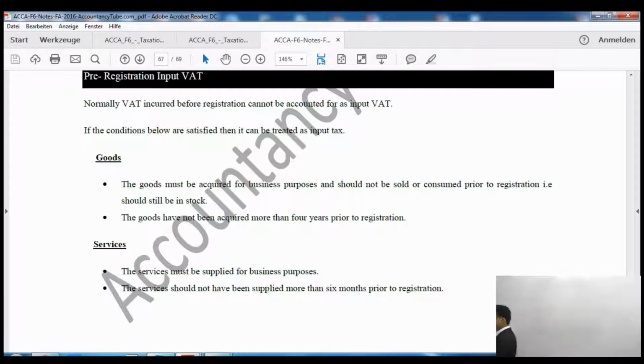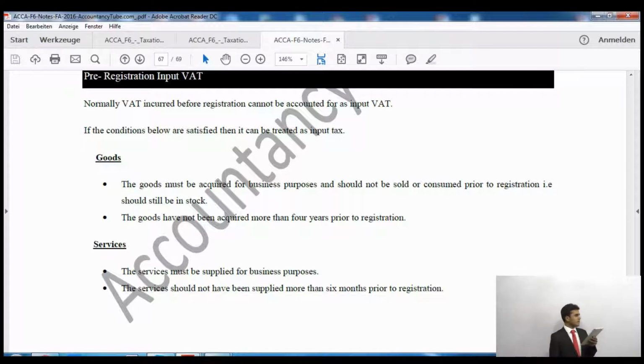If the conditions below are satisfied, so first for goods, it says goods must be acquired for business purposes and should not be sold or consumed prior to registration and should still be in the stock. So if you have any goods in the stock, you can recover value tax on that. However, it must be acquired for business purposes and should not be sold. Then it says goods have been acquired for not more than 4 years prior to registration. So if you have purchased any goods more than 4 years ago, then you won't be able to recover any value tax on that.